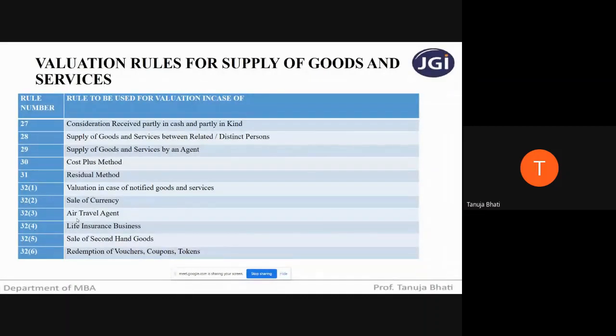Tell me, if it is domestic travel, what is the value I'm going to take for valuing? Ma'am, 5% of base. 5%. And suppose it is international travel, then what is the value I'm going to take? 10% of base. 10%. Now, who is an air travel agent? An air travel agent is a person who books tickets for customers in the air for domestic and international travel. Very good.